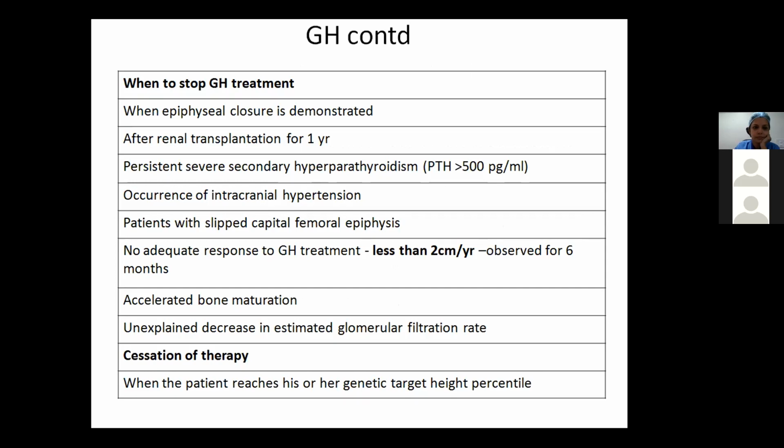Persistent severe secondary hyperparathyroidism, which is PTH more than 500 picogram per ml, occurrence of intracranial hypertension, patients with slipped capital femoral epiphysis, and if there is no adequate response to growth hormone treatment, which is less than 2 centimeter per year, observed for 6 months, whether there is any accelerated bone maturation, or whether there is unexplained decrease in estimated GFR. Cessation of therapy is indicated when the patient reaches his or her target height percentile.